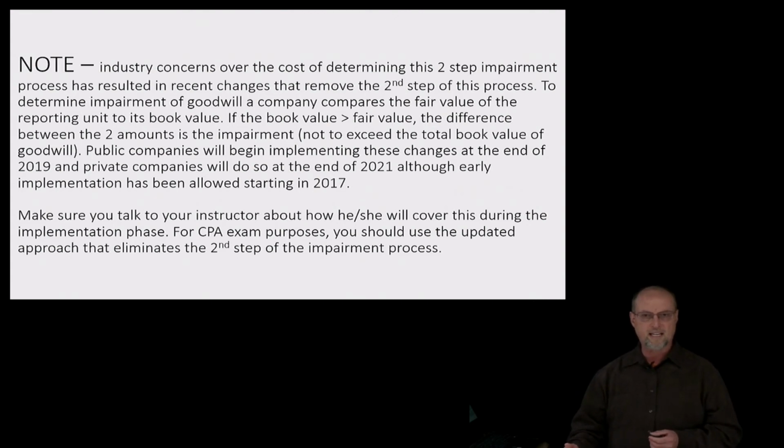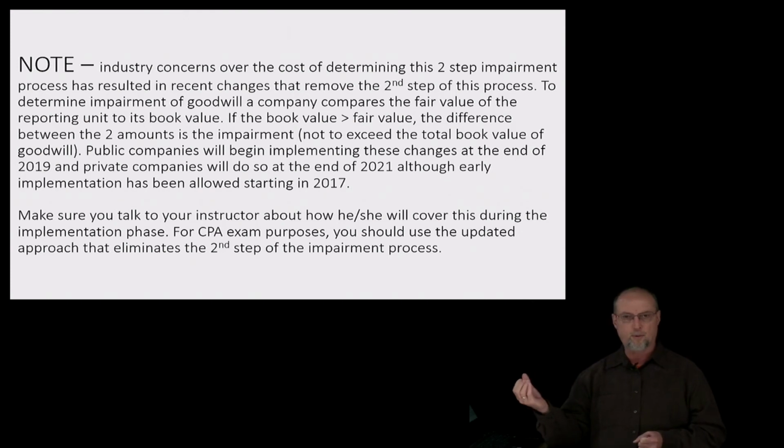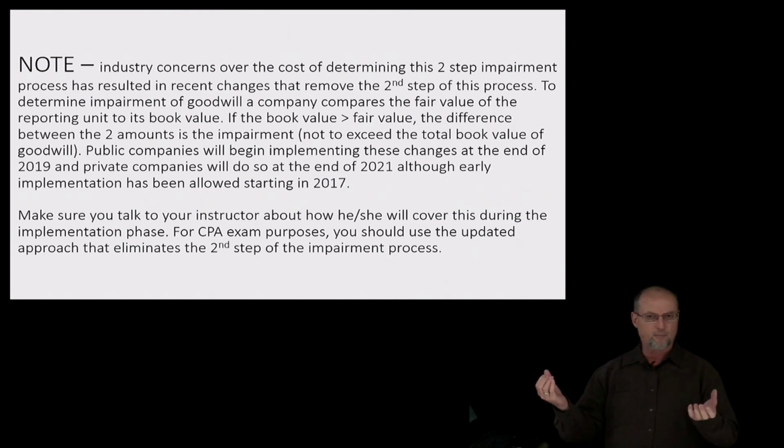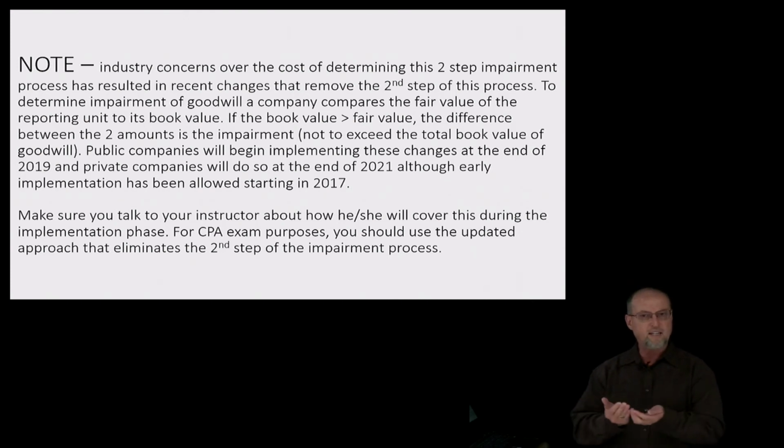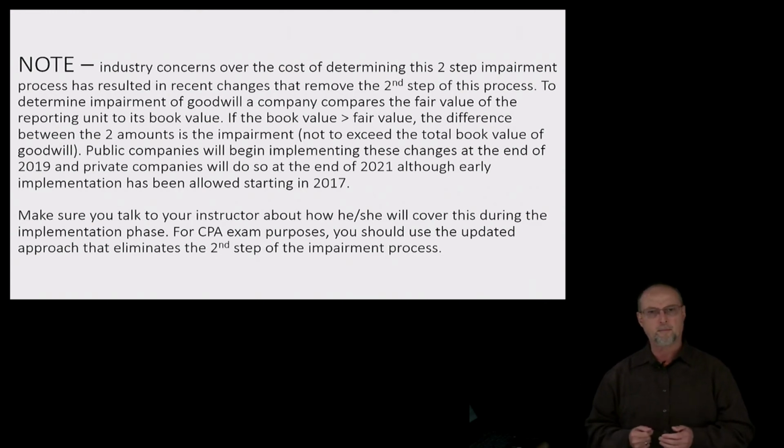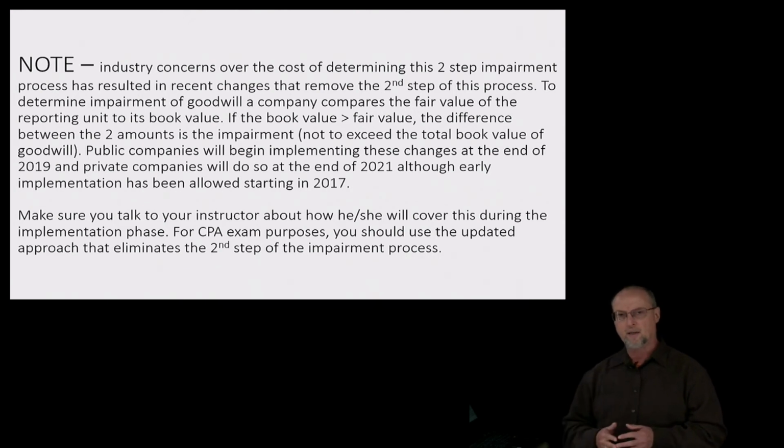So we're simply going to compare the fair value of the reporting unit to the book value of the reporting unit, which was step 1, and that difference, assuming fair value is less, would be the amount of the impairment. We're going to skip step 2, calculating the implied fair value.